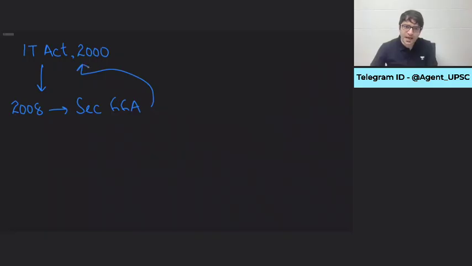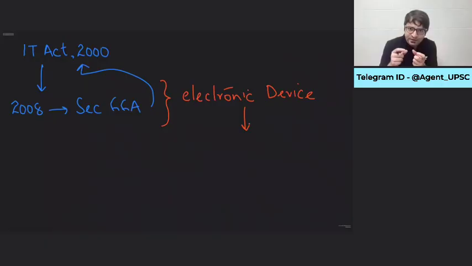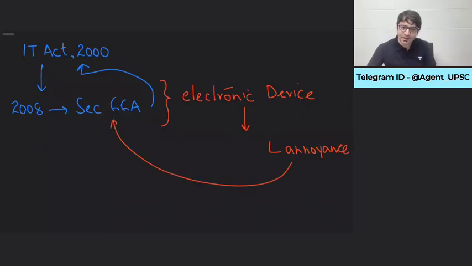The year was 2000. The Information Technology Act was passed. But then in the year 2008, Section 66A was added to the Information Technology Act. According to this Section 66A, if you are using an electronic device, which can be a smartphone, a laptop, or a desktop, and through this device you are transmitting messages, and these messages cause annoyance, they annoy somebody, it is a crime, you can be sent to jail.